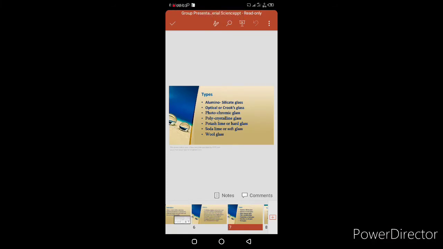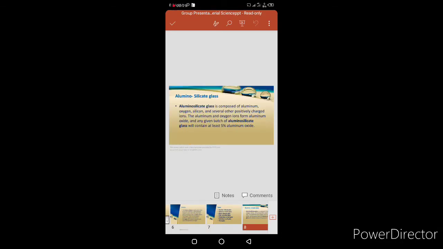Assalamu alaikum. My name is Muhammad Atif and my registration number is 19ME178. I will explain the types of glass. There are 7 different types of glass. One is aluminum silicate glass, optical or Crookes glass, photochromic glass, polycrystalline glass, potash lime or hard glass, soda lime or soft glass, and last is wool glass. So first is aluminum silicate glass.